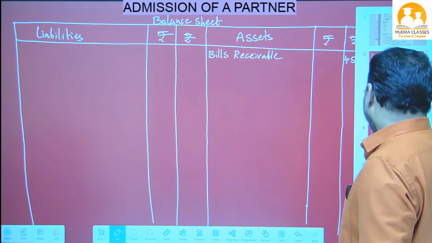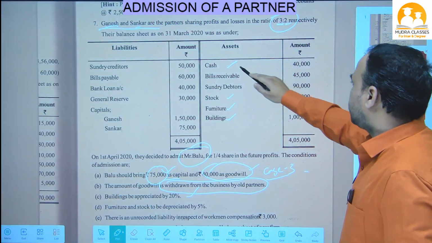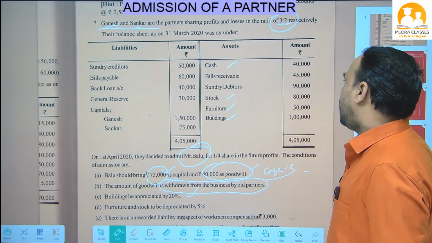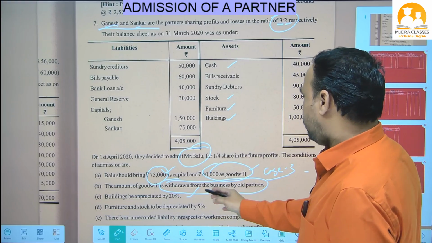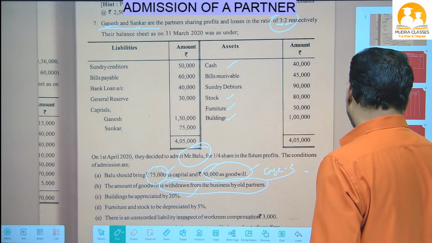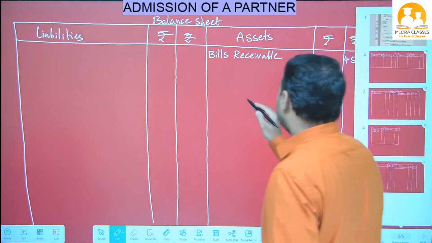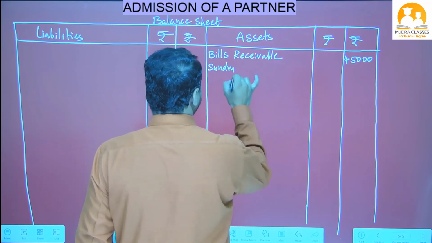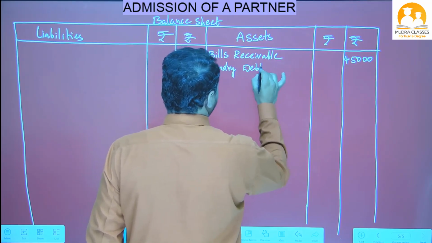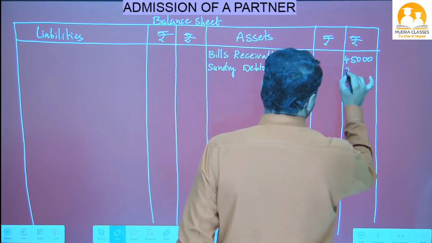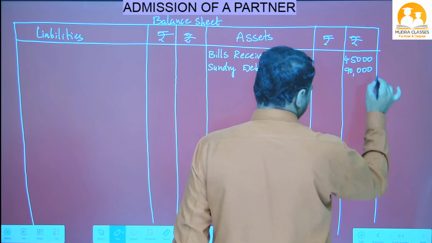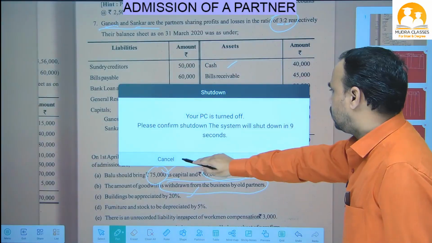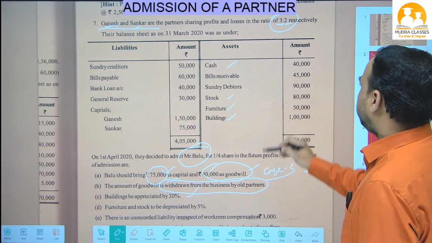Let's see the next item. Cash completed, we wrote the opening balance. Bills receivable completed. What is the next item? Sundry debtors. For debtors we do not have any adjustment. Sundry debtors 90,000 we will write on the balance sheet asset side, directly in the outer column since there is no adjustment. Okay, let's see the next one.